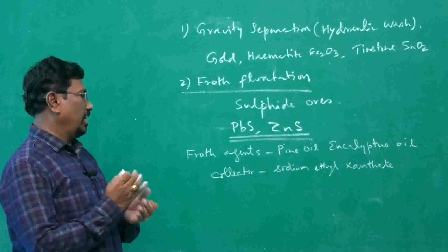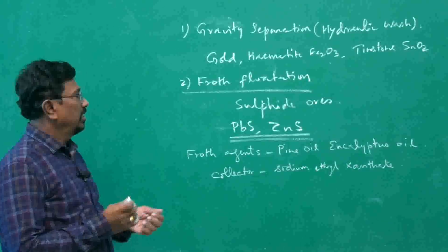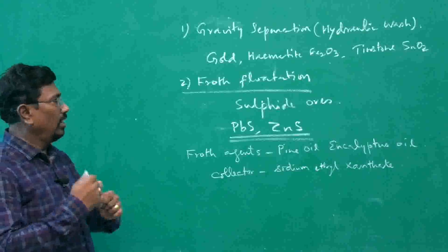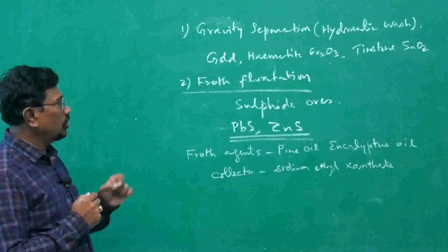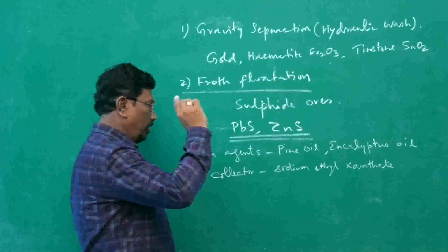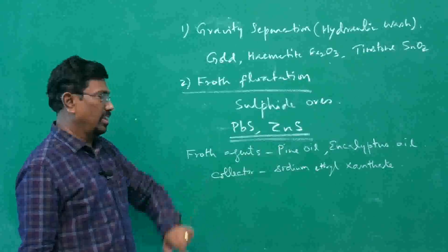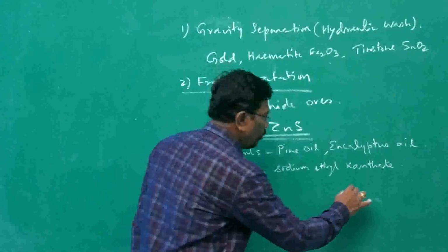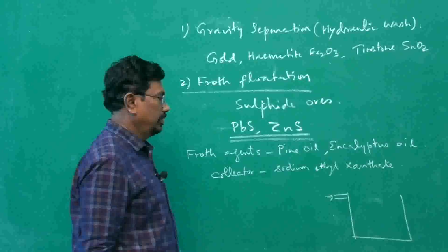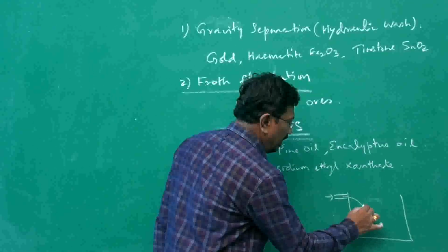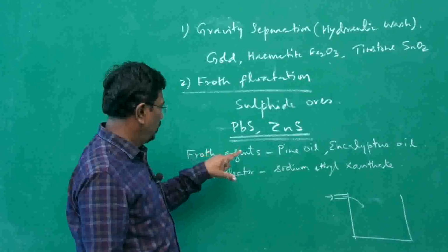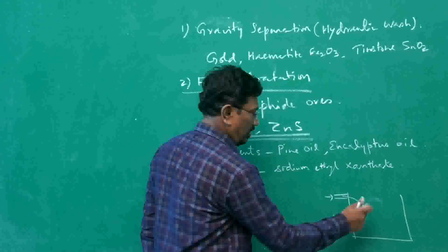So what we do here in the froth flotation process, we take powdered ore, maybe galena or zinc blende ore, powdered well. The powdered ore is mixed with water, pine oil, eucalyptus oil, collector sodium ethyl xanthate, and it is fed into a tank. There may be a feeder here at the top. We are adding the sulfide ore, water, frothing agents, collector into it, so it is filled with this.